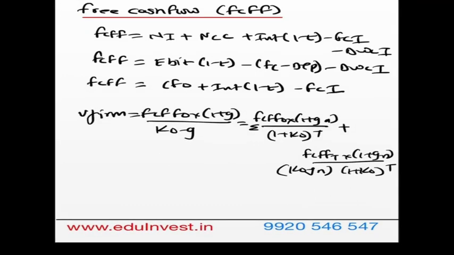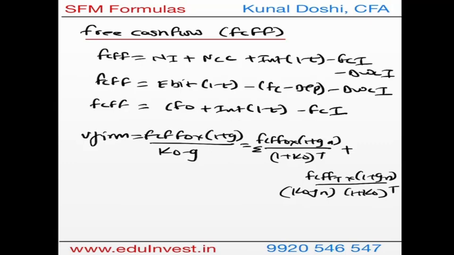If you see, the formula is the same. The only difference is that instead of P0 and dividend you have FCFF. Now what is KO? KO is nothing but weight of debt into cost of debt plus weight of equity into cost of equity. And here the growth is again the retention ratio, but since it is FCFF, instead of ROE it will have ROCE.